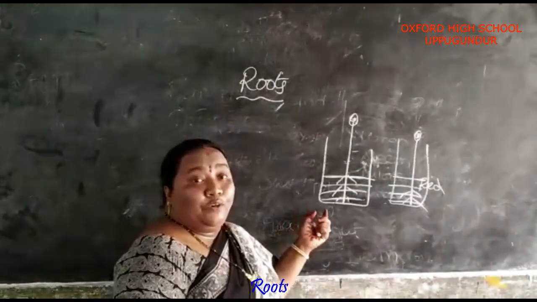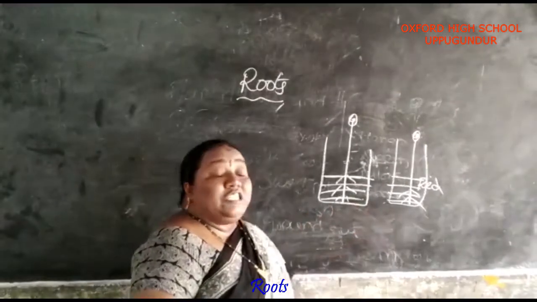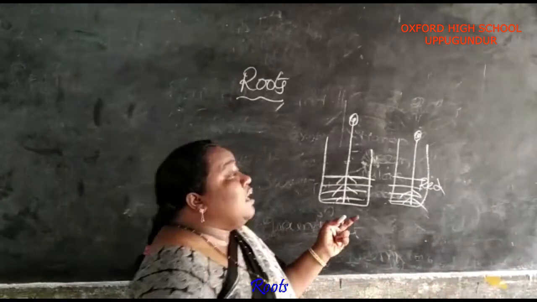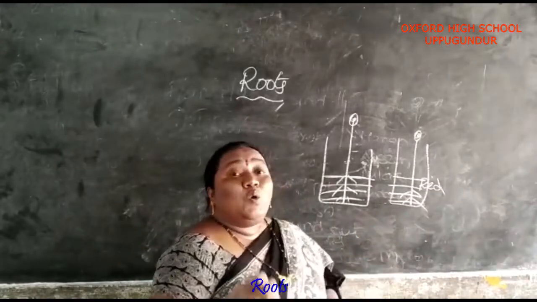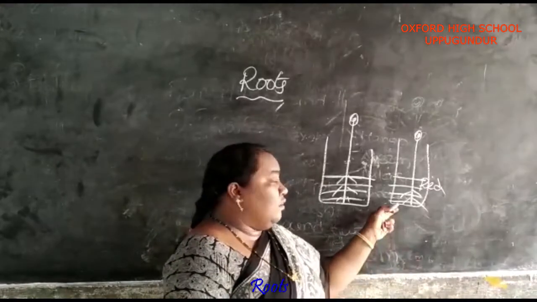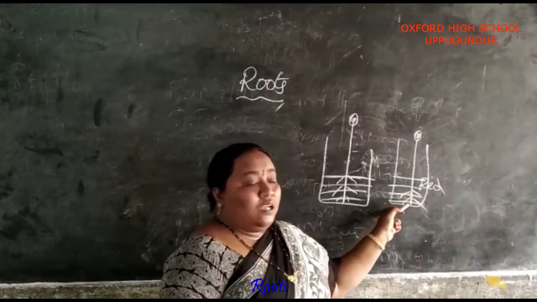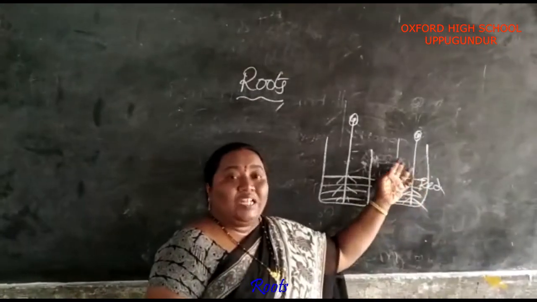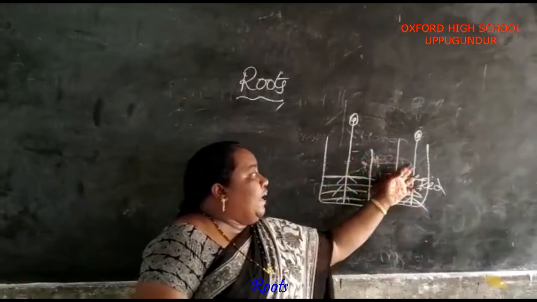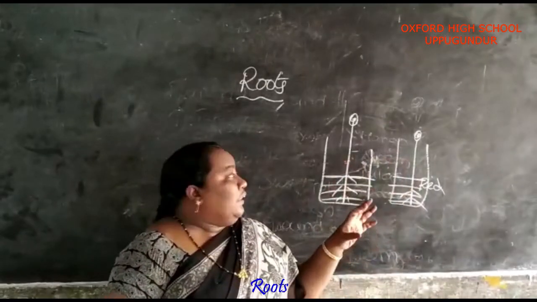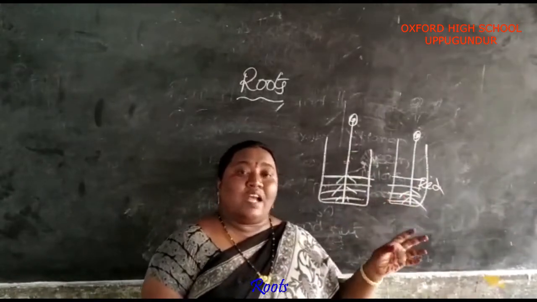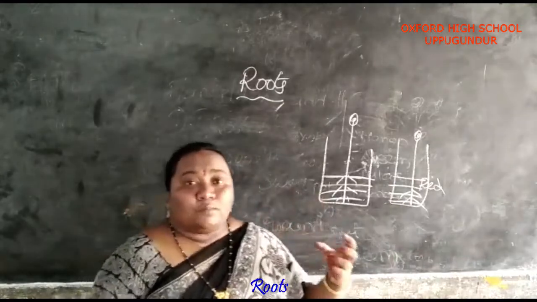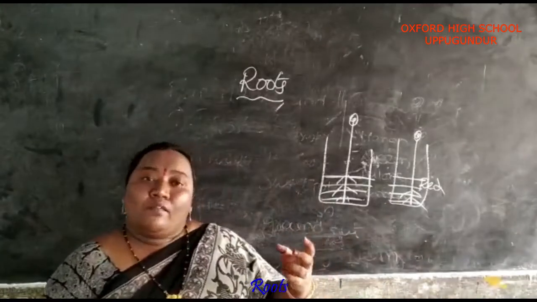After a few days, if you observe, the flower will change into the red color. Why does the flower change into a red color? Because the root absorbs the water present in this beaker. The water is red, so the roots will absorb the red water and send it to the stem. The stem equally shares the water to all parts. Then automatically the flower also absorbs the red color, so it changes into a red color. By this we can say that the roots absorb the water.